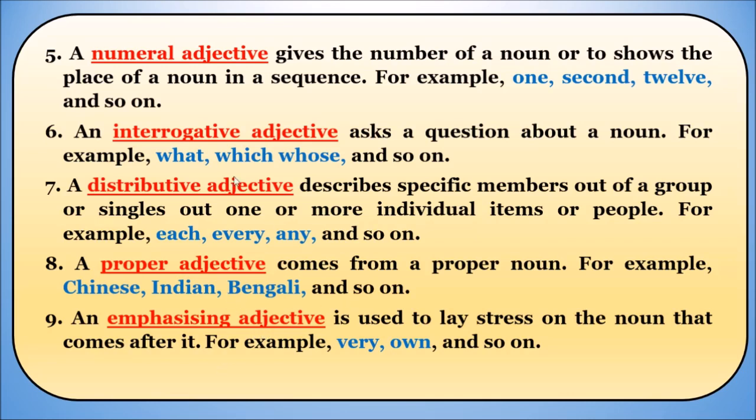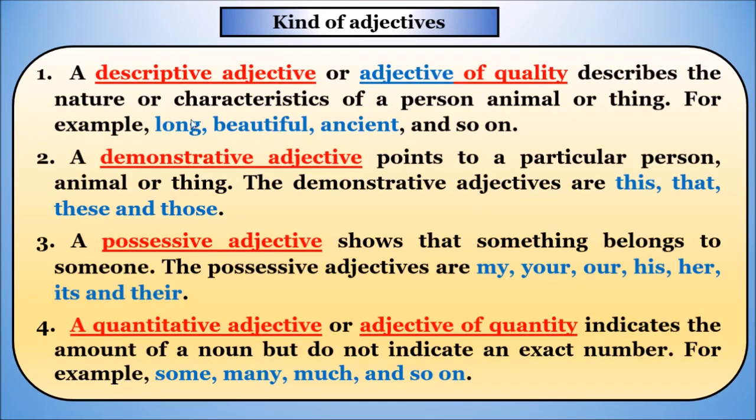So children, there are nearly 9 types of adjectives. Let me recall them from the beginning. The first one is the descriptive adjective, to talk about the nature and characteristics of a person, animal or thing. And then the demonstrative adjective. Demonstrative adjective means pointing out something, a person or animal or thing: this, that, these or those, right? Possessive adjectives mean showing ownership of one's things, our things or other things. If you want to show the ownership of such nouns, we use possessive adjectives.